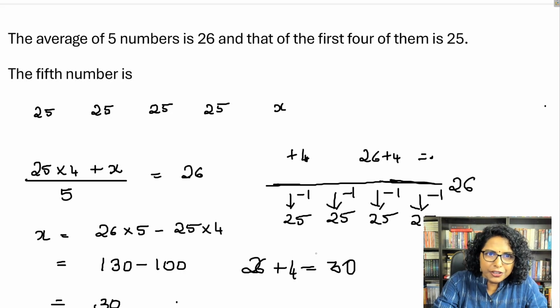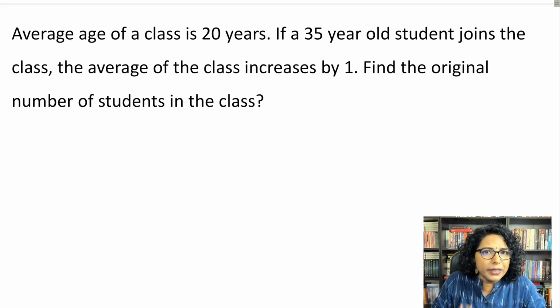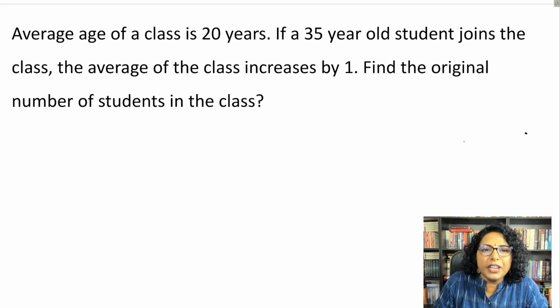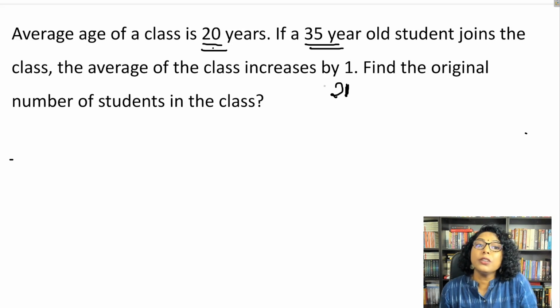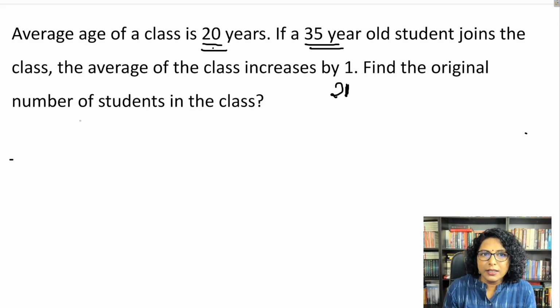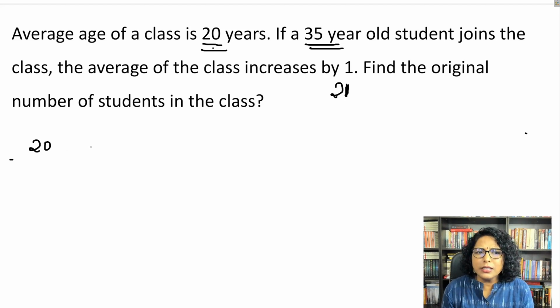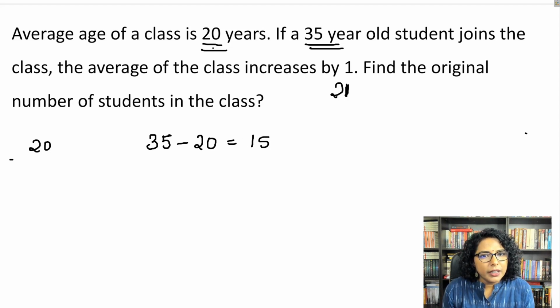Let's try another question. Try solving this. You can pause the video and try to do it mentally. The question says the average age of a class is 20 years. What is the original number of students in the class? Initially the average is 20, that is, each student in the class is 20 years old. Now when a 35-year-old joins the class, how much extra is he bringing? That student is bringing 15 extra.